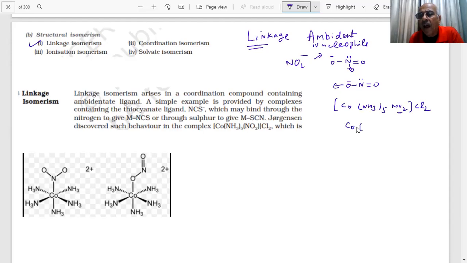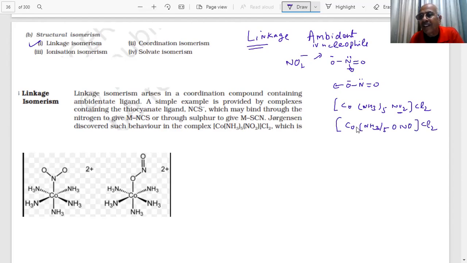I can have another possible isomer, which I write as ONO. What is the difference between the two? The formula is the same, but here oxygen is linked with the cobalt, and here nitrogen is bonded with the cobalt. There are two different isomers.